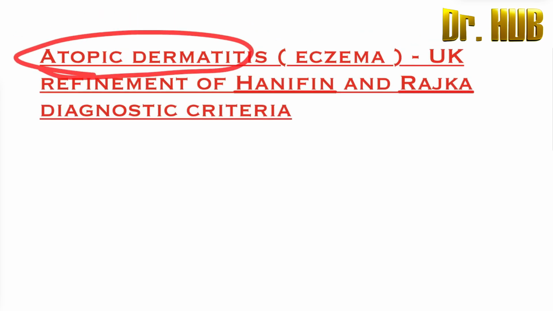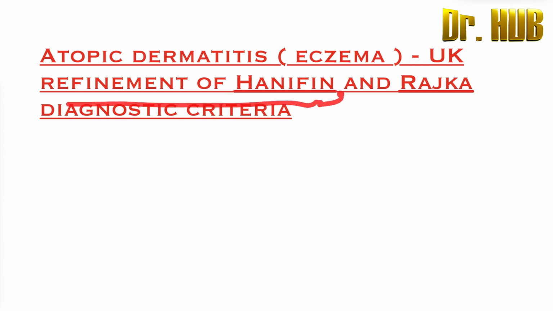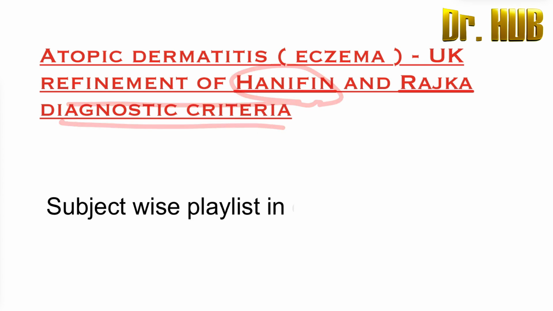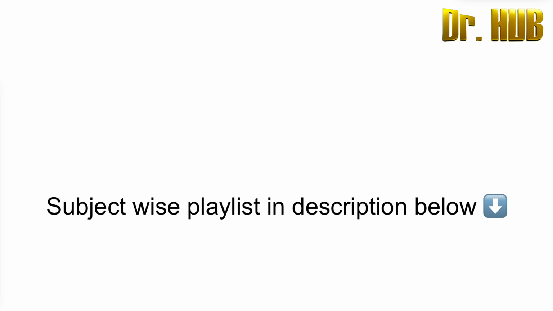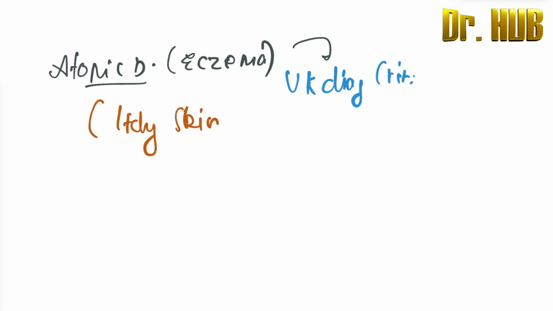Atopic dermatitis, we are looking at eczema, that is the UK refinement of the Hanifin and Rajka diagnostic criteria. In order to qualify as a case of atopic dermatitis, also known as eczema, with the UK diagnostic criteria, the child must have an itchy skin condition.